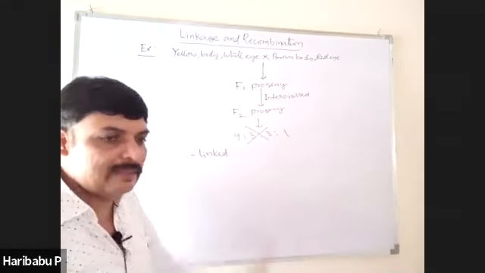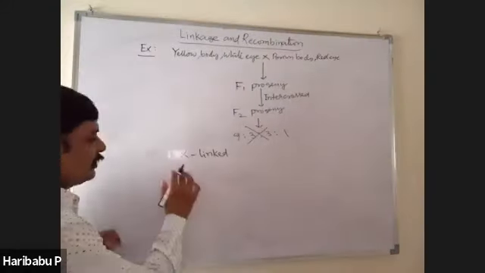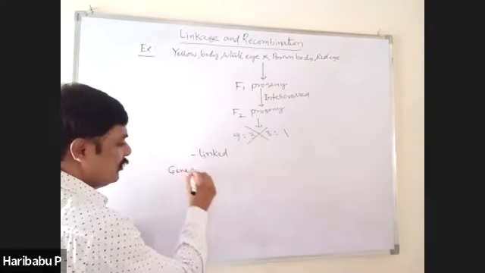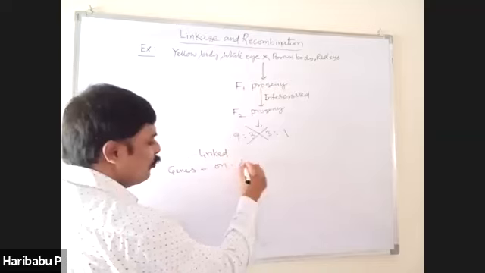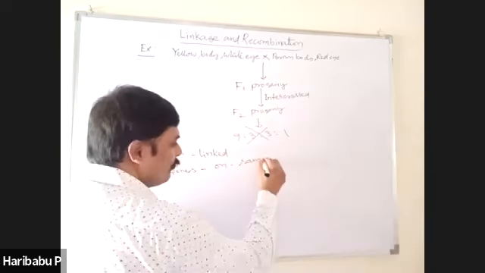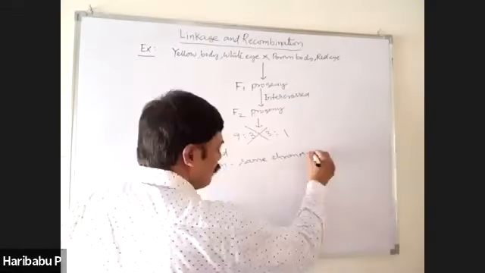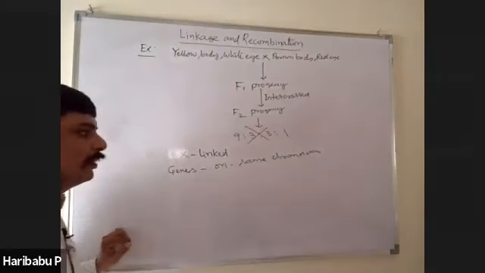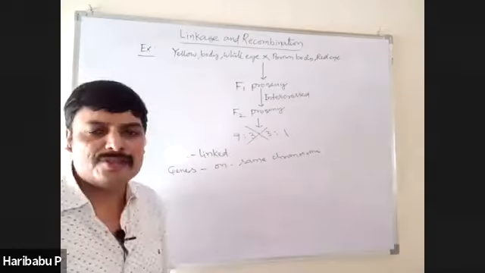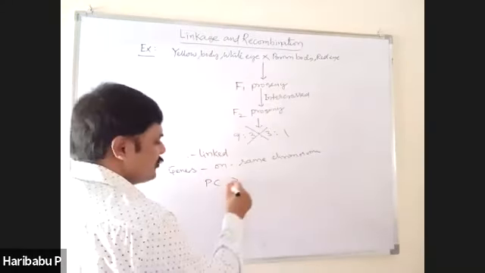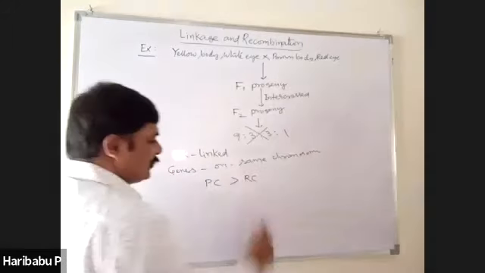And immediately they thought that the genes present on the same chromosome produce more parental combinations rather than recombinations.